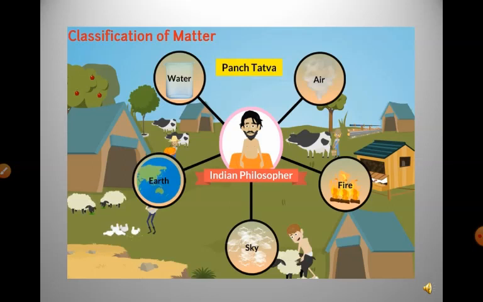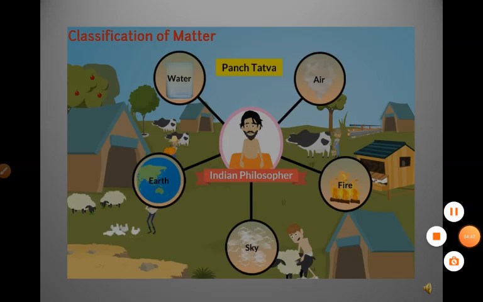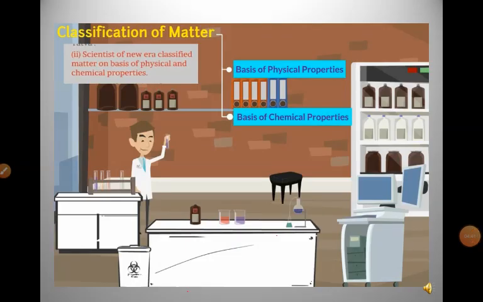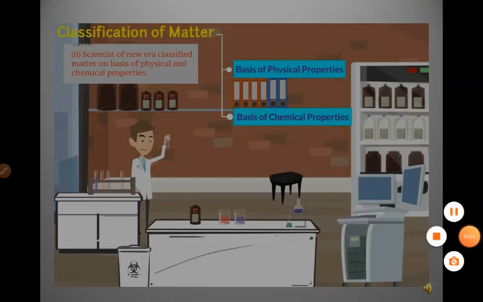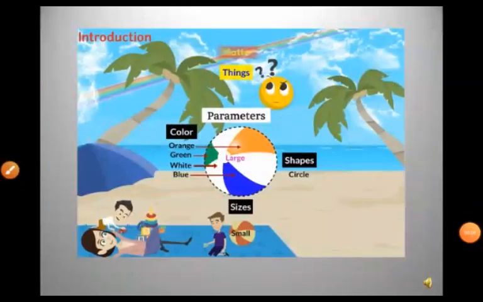Even the ancient Greek philosophers arrived at the same classification of matter. But modern-day scientists classified matter on the basis of physical and chemical properties. In this chapter, we will focus on the physical nature of matter. Now, let us learn about the physical nature of matter.